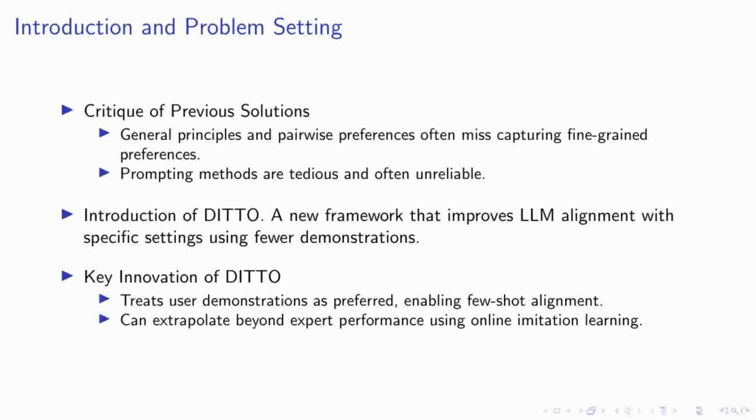This innovative approach leverages user-provided examples as a preferred dataset, enabling effective few-shot alignment. This not only streamlines the training process, but also significantly reduces the effort required from users. A key innovation of DITTO is its ability to treat these demonstrations as superior to all previous model outputs, including those from earlier iterations. This method allows DITTO to continuously improve and adapt through an online imitation learning algorithm.